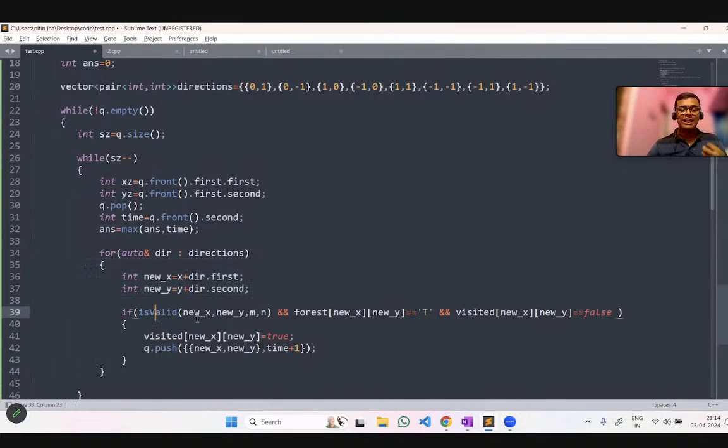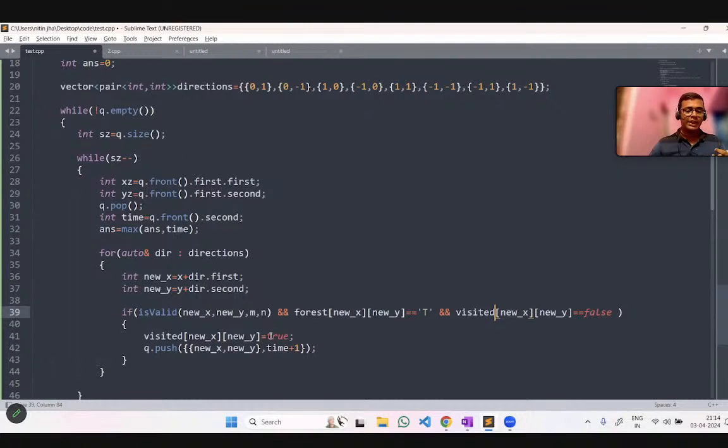We are checking whether the new index is valid or not. If it is valid, the next check is whether there is a tree there, and then whether it is visited or not. If the index is valid, the tree is present at that index, and it is not visited, that means it is false, then we will visit that.